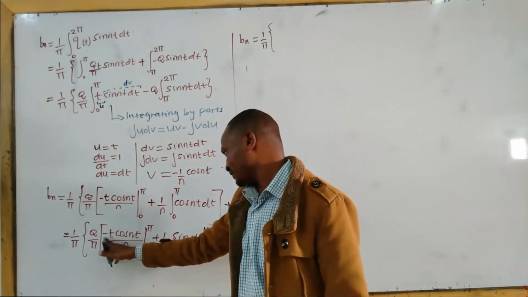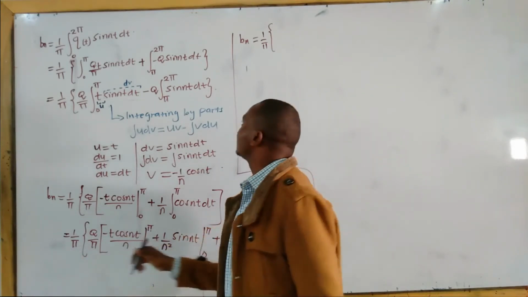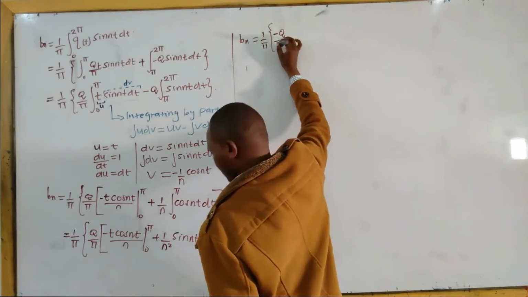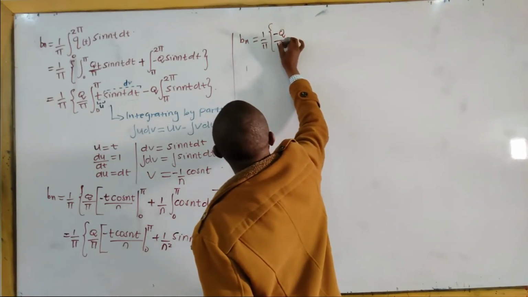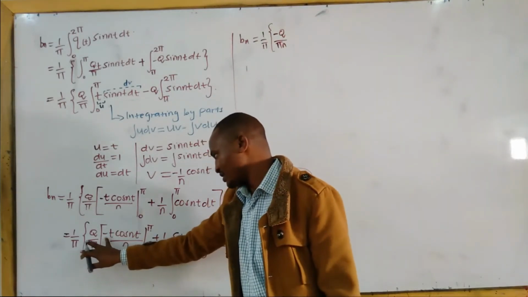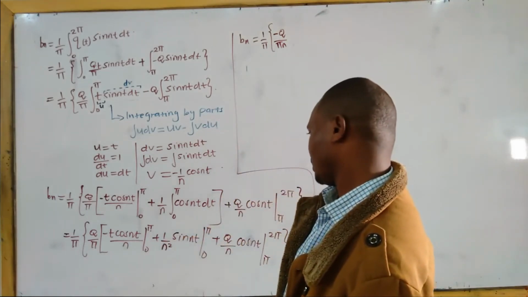This negative and this n, you can factor out. Now we have negative q all over pi n. I factored out this n here and this negative. Let me see, is it possible?